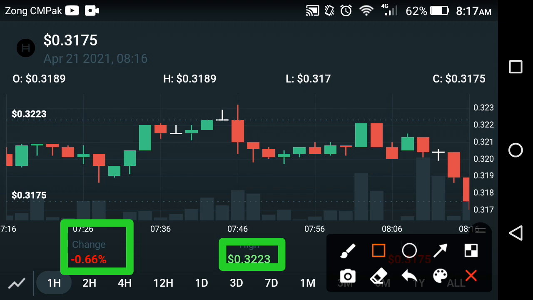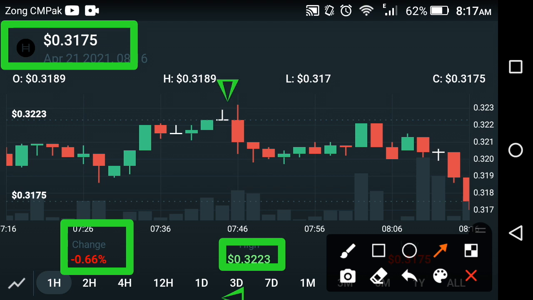Now friends, if we look at the current price in the cryptocurrency market of Hedera Hashgraph, the current price is about 0.3175 USD. As you can see here, the falling period of Hedera Hashgraph starts now from this time. They are continuously falling down friends, and now they are falling very fast.